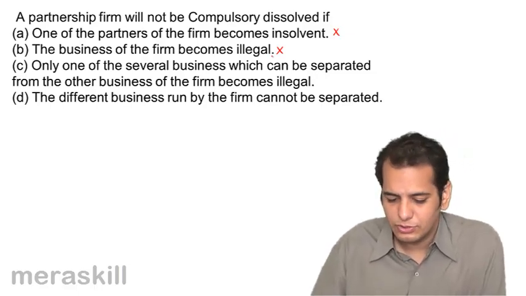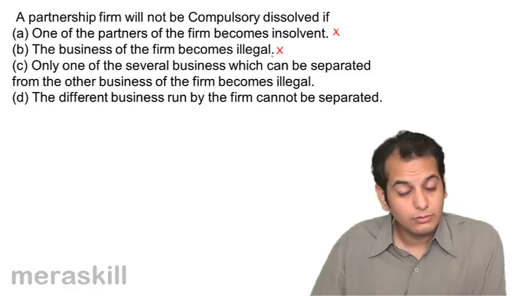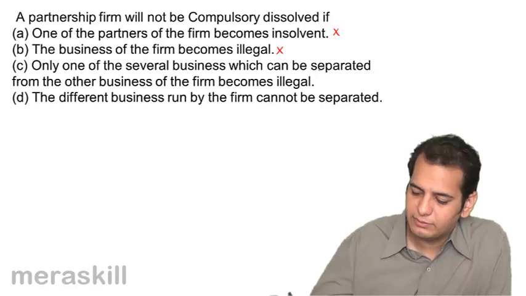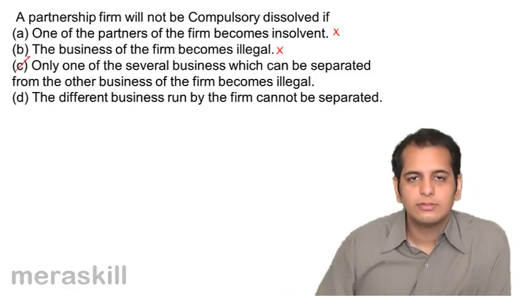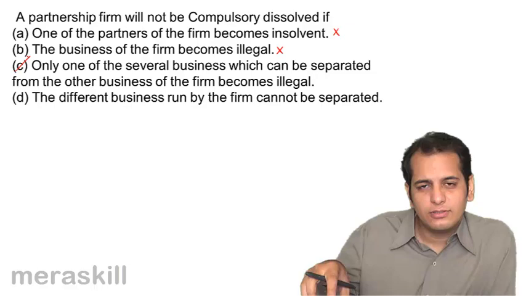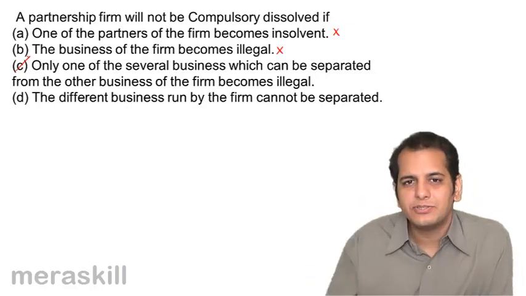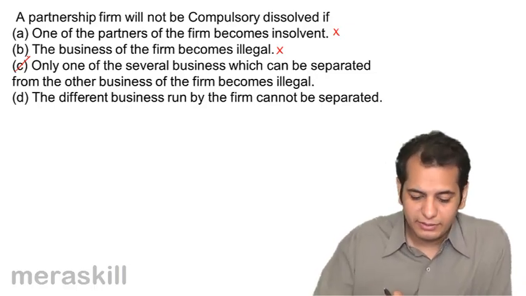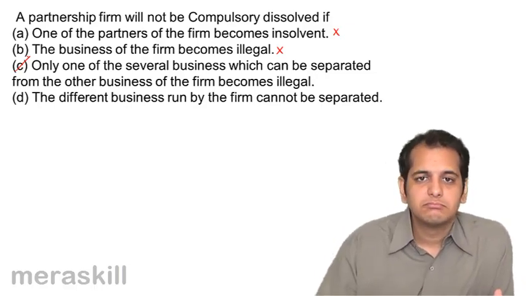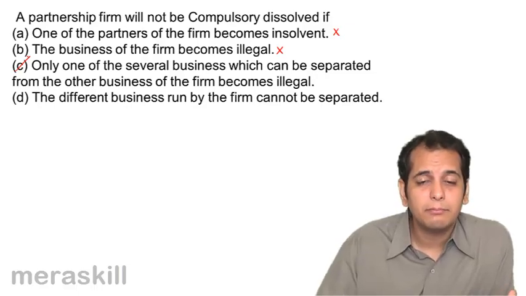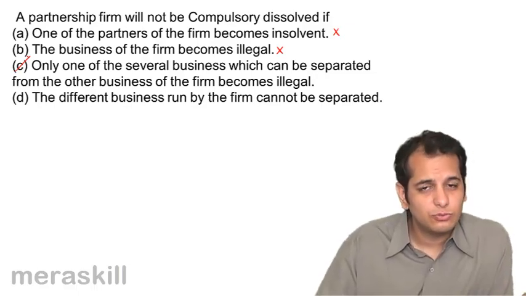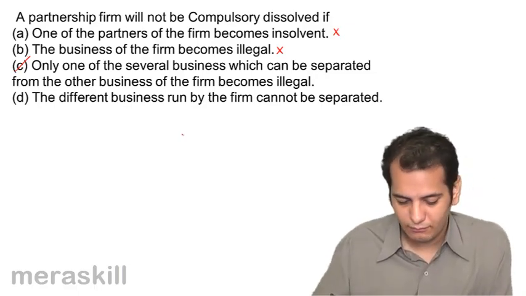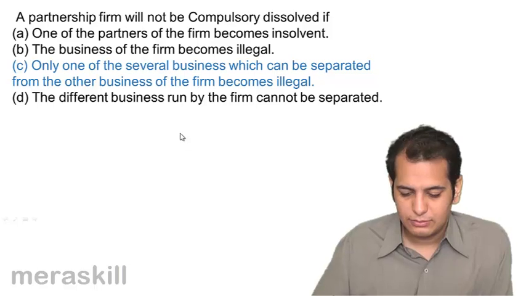So in which of the cases the firm will not be compulsorily dissolved? It will be this. Because the business which has become illegal, it can be shut and the remaining firm becomes legal and it can continue. But in this case, it is not separable, it is inseparable. So the whole firm becomes illegal and it has to be shut down. Okay. So this is the answer.